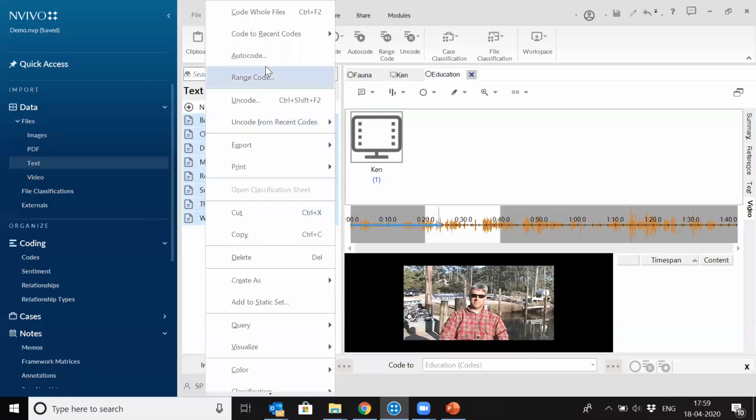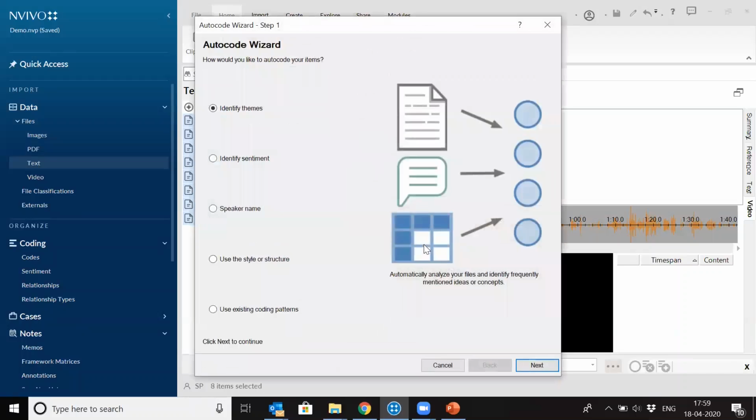And right click, and there's the option of auto code, right? So once you click on auto code, these are the options. This is the auto code wizard which comes up, and these are the options available for you. So it can identify themes for you automatically. It can even identify sentiments for you automatically. So positive, negative, and neutral sentiments out of your data.